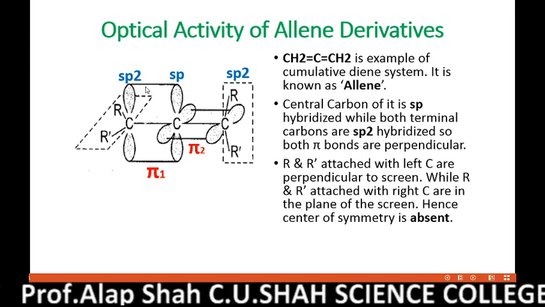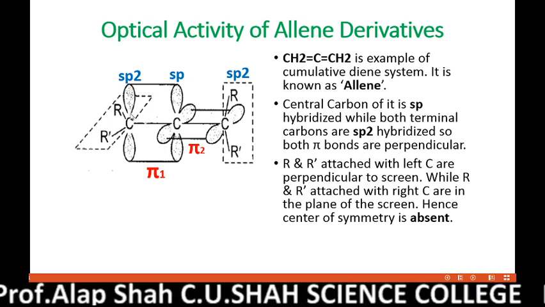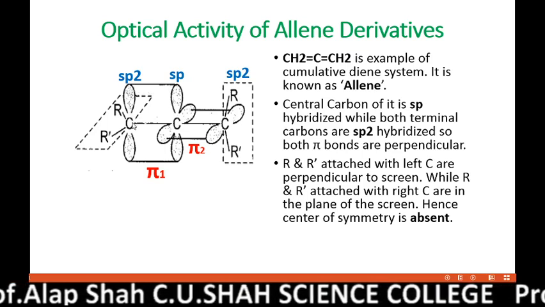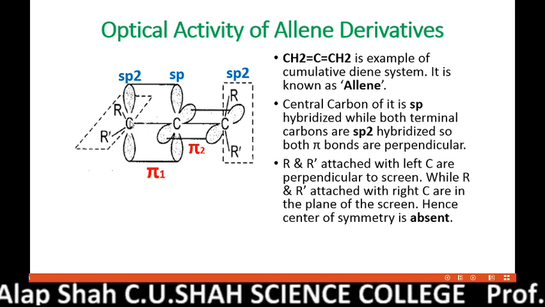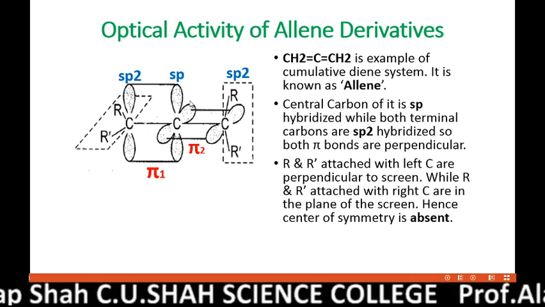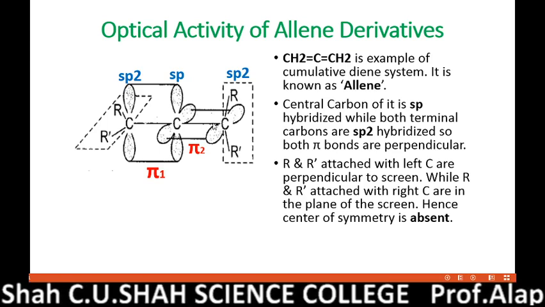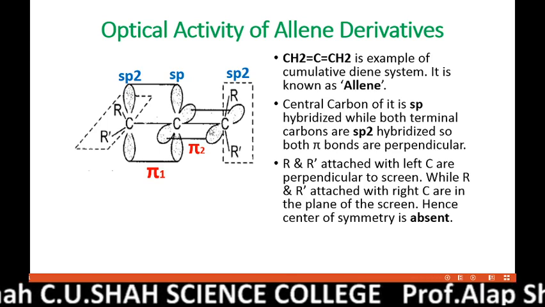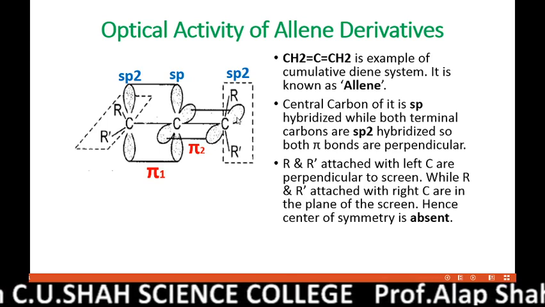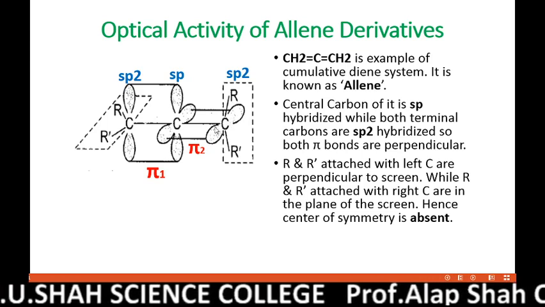One such orbital forms a pi bond with the unhybridized pz of one of the terminal carbons, and the other forms another pi bond with the unhybridized p orbital of the other terminal carbon.